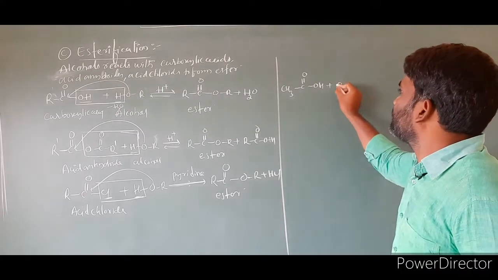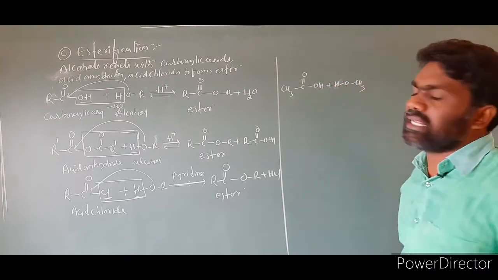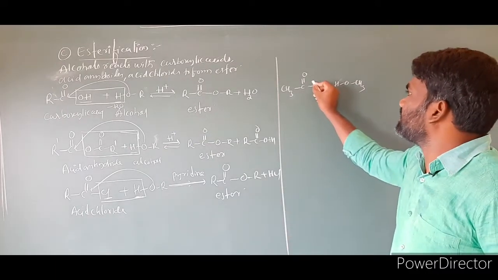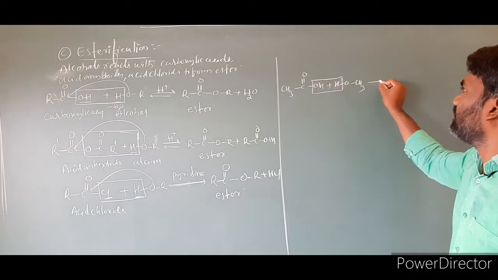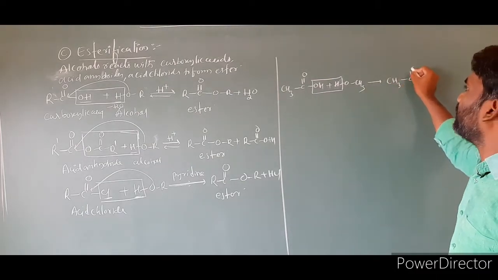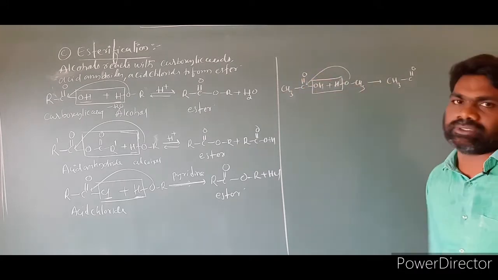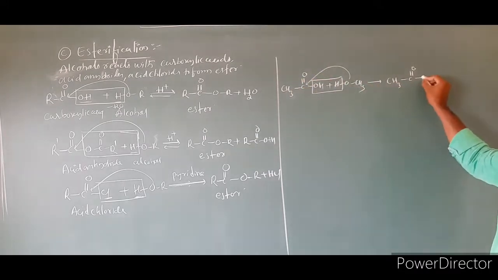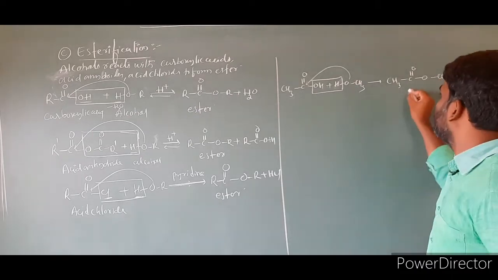So HOCH3. Then the product is, remove this water. CH3, C double bond O, and this negative part we attach to this carbon, OCH3. This is an ester.